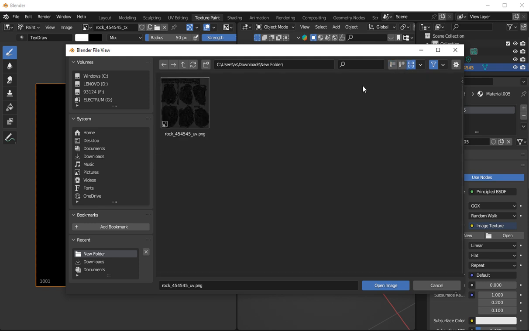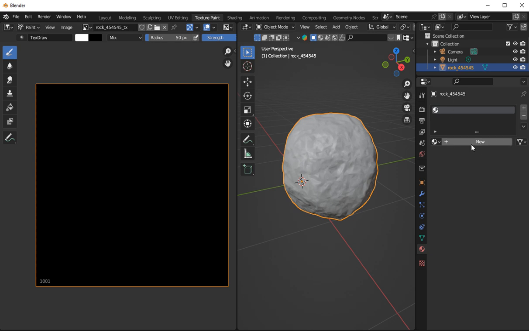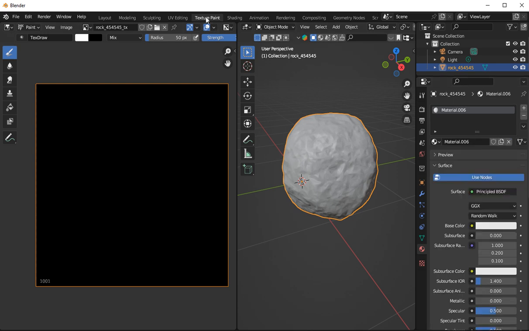If you go here, look, we don't have the actual texture for it. Just load the UV map on it for a minute. Now, as you can see, we need a texture for that, but we don't have it. So get rid of this. Okay, now just make a new one on it. Go back to texture because we didn't save it. So you see the shield, we didn't apply that.